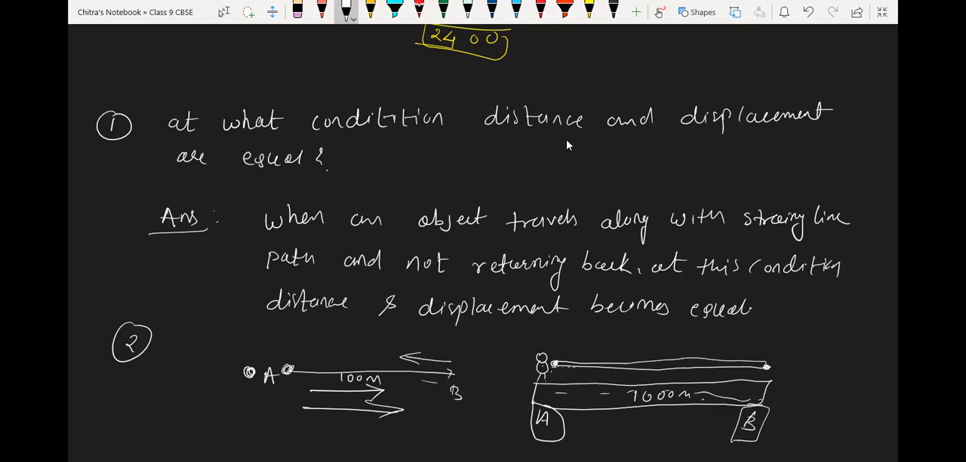Sir, we can take a straight path from my school to house, which is about 1 kilometer. If you are not returning back from school to home, then distance and displacement are equal. Means from school to house, sir, if I'm not returning, the displacement will be equal to the distance. If I'm going from house to school and then returning, the displacement will be 0. Yes. Okay, now understood? Yes, sir.